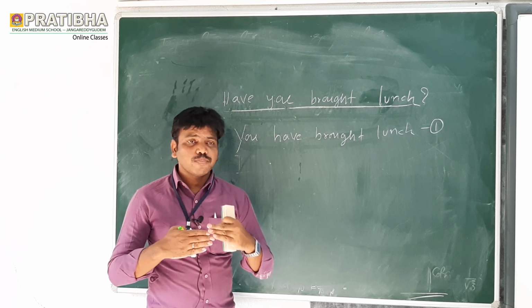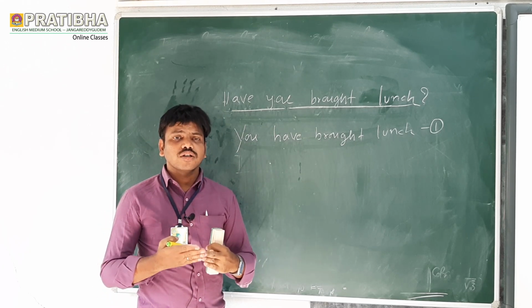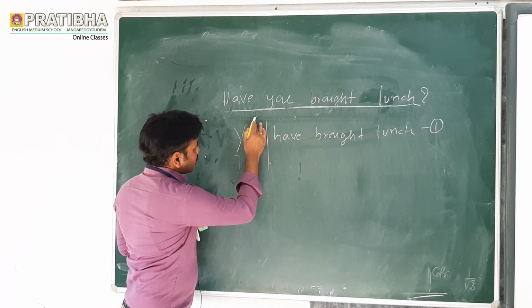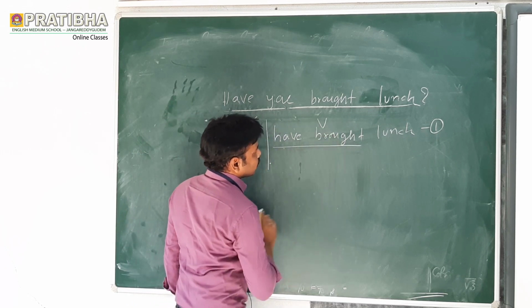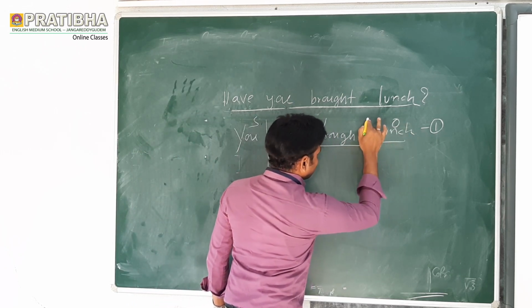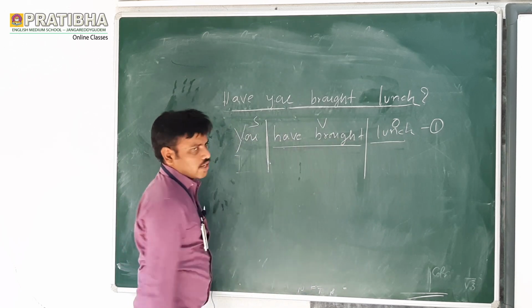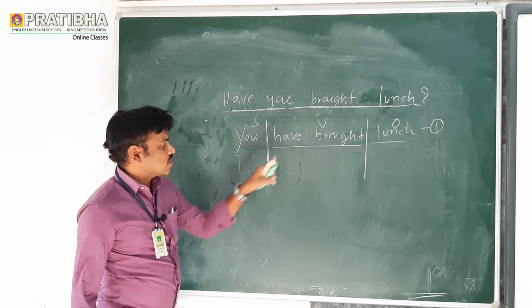The second step is, in the positive sentence, make it a passive voice. How to change into passive voice? Again, we should divide what is subject and what is verb form. Have brought is the verb form, lunch is the object. So clearly I divided here. You have brought lunch. So let's take object and subject place.